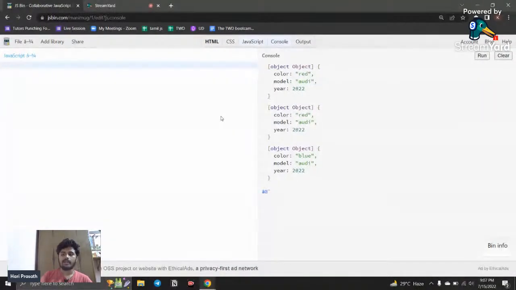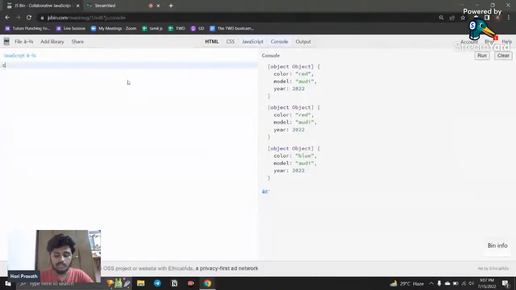Classes and inheritance we have discussed, and in that you can notice that whenever I create a blueprint, in a class I created a method that is not shown in the object.